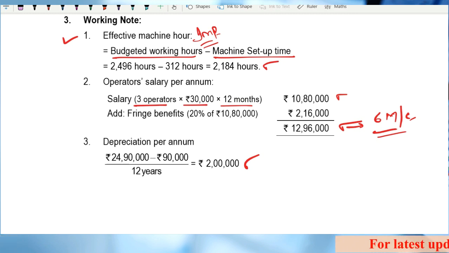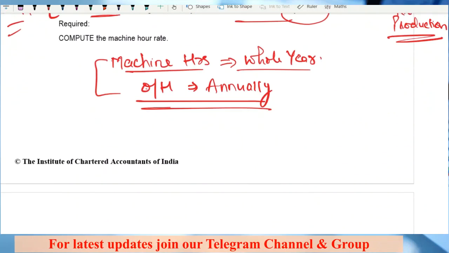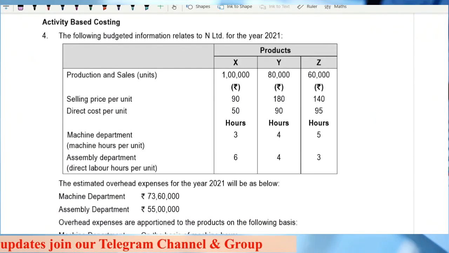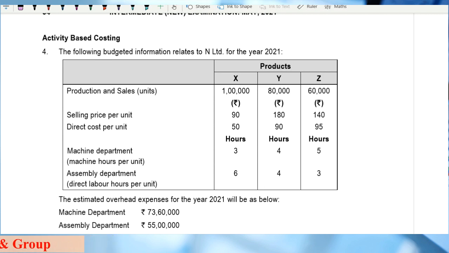So with this we are done with question number 3 on overhead costing. Now in the next lecture we'll be moving on to the next question, that is on activity based costing. Again, simple questions, sir, nothing to worry about. If you are clear with the concepts, then every question is very simple, right?